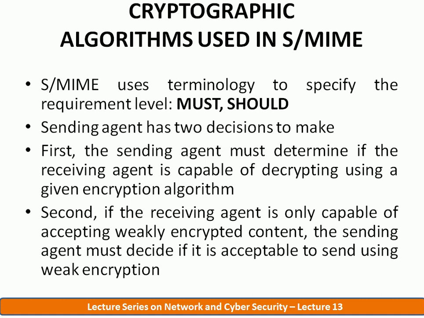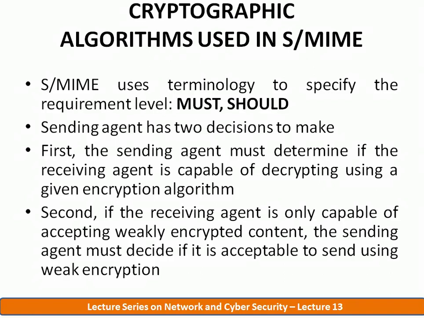If the requirement level is must, then the systems must have these specifications and algorithms supported. If the requirement level is should, then it is recommended that they have these specifications and algorithms supported, but in some particular circumstances with proper valid reasons, some specifications can be ignored. That is the definition of the should requirement level.